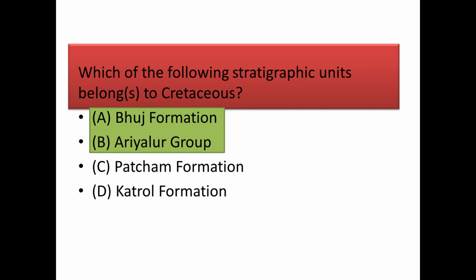Next, which one of the following stratigraphic units belongs to Cretaceous? And we have Bhuj formation and Aureolur formation, which is of Cretaceous age. Because the Patcham formation and the Chari formation belong to the Jurassic of Kutch. But in the question we have asked about the Cretaceous period.